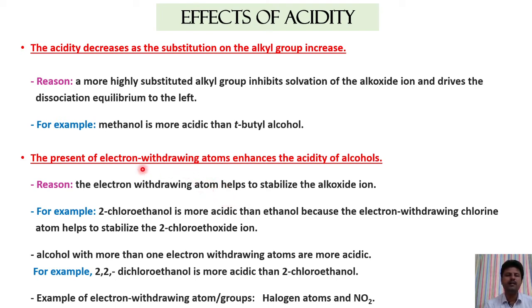That is the reason why if an alcohol contains more electron withdrawing groups, it readily releases H plus and becomes more acidic. Here are the examples. 2-chloroethanol is more acidic than normal ethanol, since this chlorine, by taking electrons from the alkoxide ion, will stabilize it.